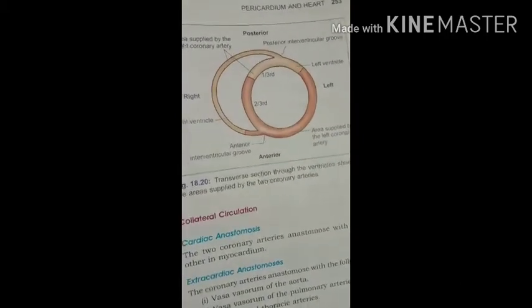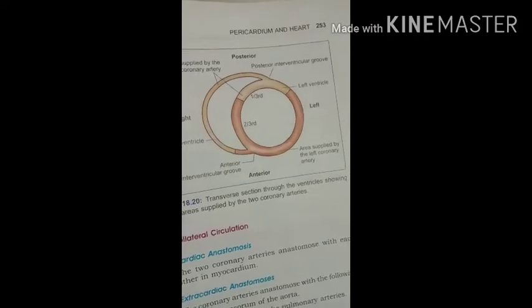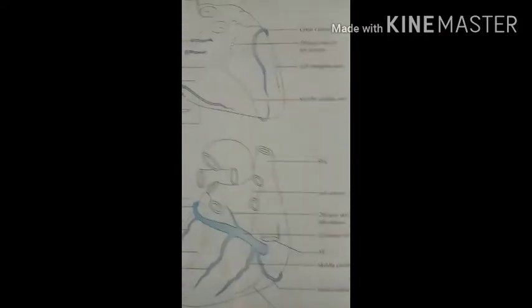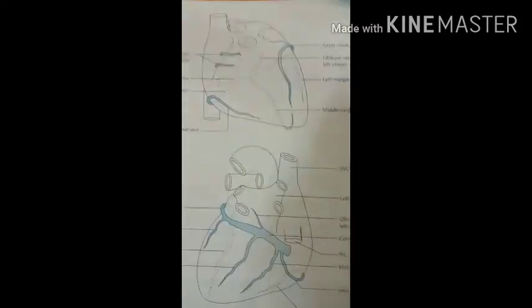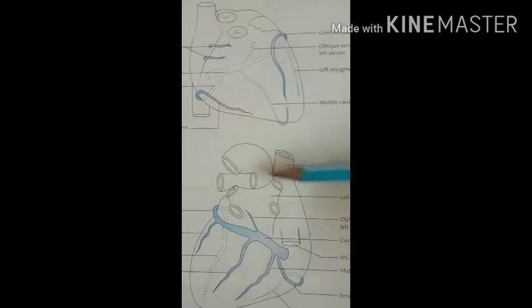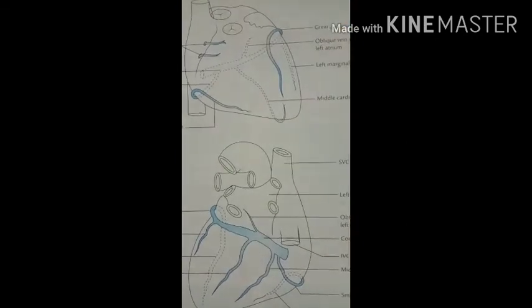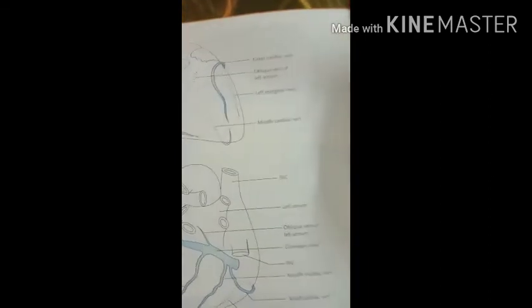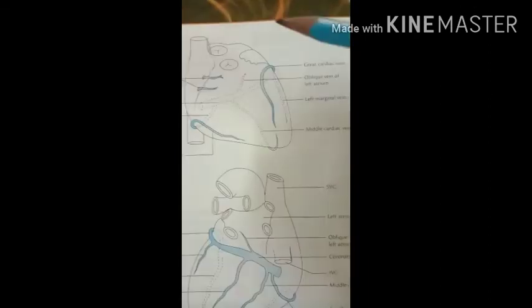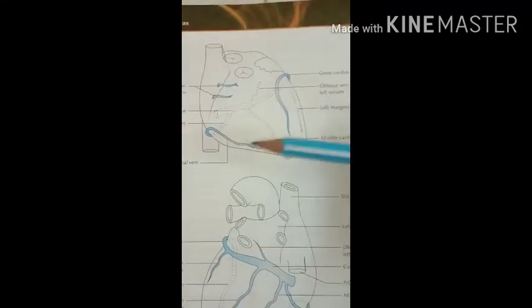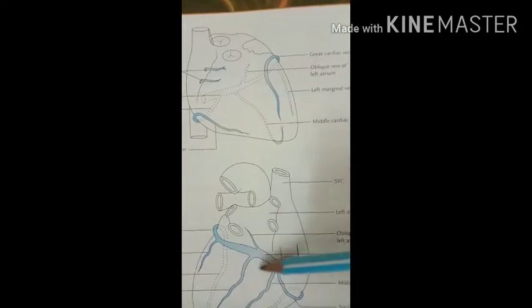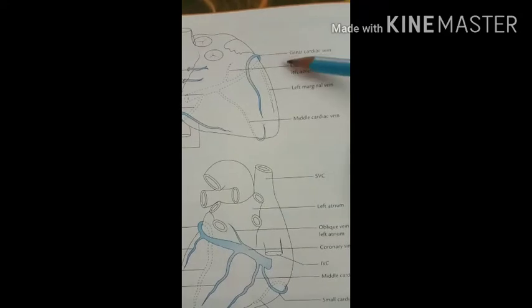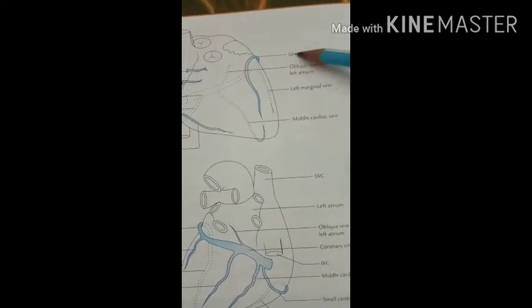After that we have to see the venous drainage of the heart. So here in both diagrams you can see the venous drainage of the heart. The venous drainage occurs by several veins. First is the greater cardiac vein. Here is the anterior view, and here is the posterior view. Here you can see the greater cardiac vein.